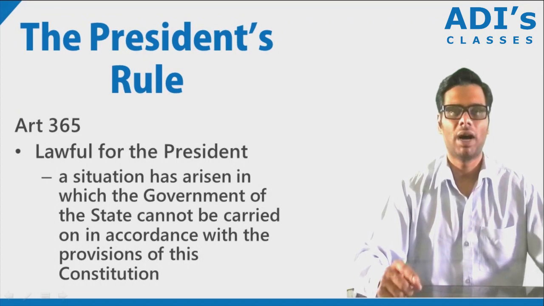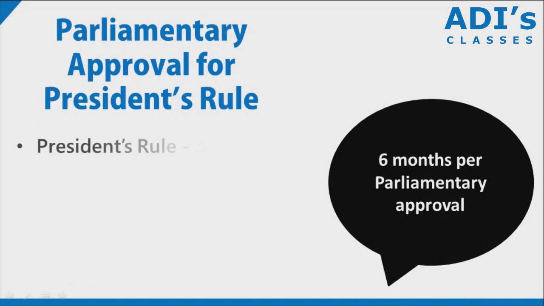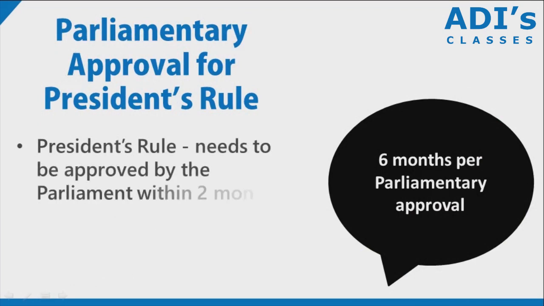We also look at the parliamentary approval for president's rule. The president's rule needs to be approved by the parliament within 2 months. When approved by the parliament, it lasts for 6 months. So let's say the president's rule has been imposed upon Karnataka because there is a failure of constitutional machinery, or that the Karnataka government has not given effect to certain executive orders sent out by the union government.